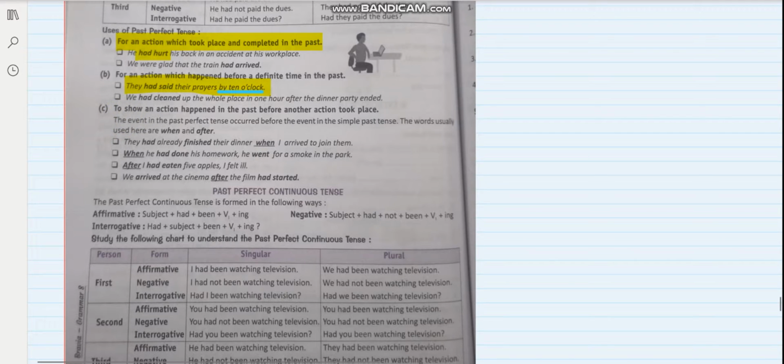Next, to show an action happened in the past before another action took place. Now, this is also one very important thing where you'll have to understand this. Where do we use it? Now, here, look at this. They had already finished their dinner when I arrived to join them. So, now this is the second action which is taking place, and this is an action which has already taken place before it. I hope this is clear to you.